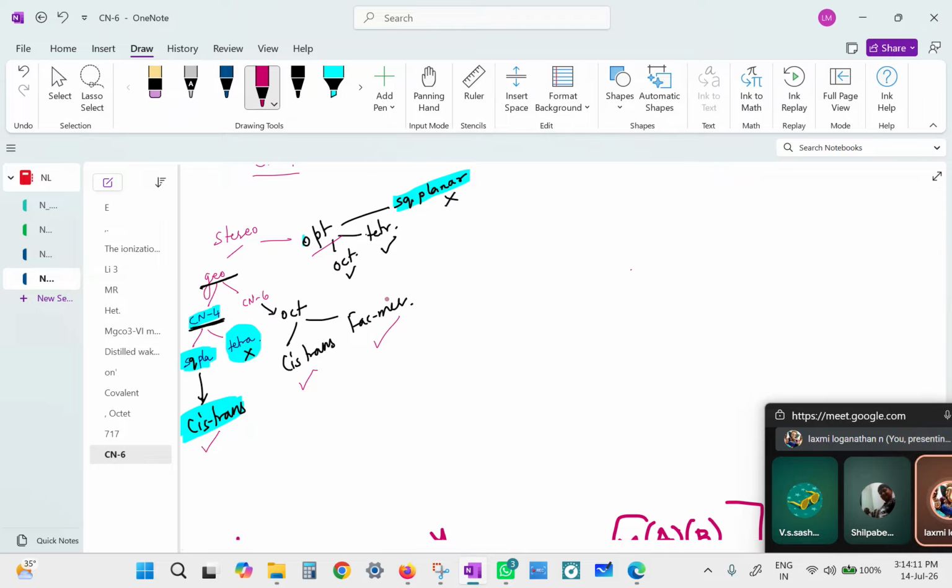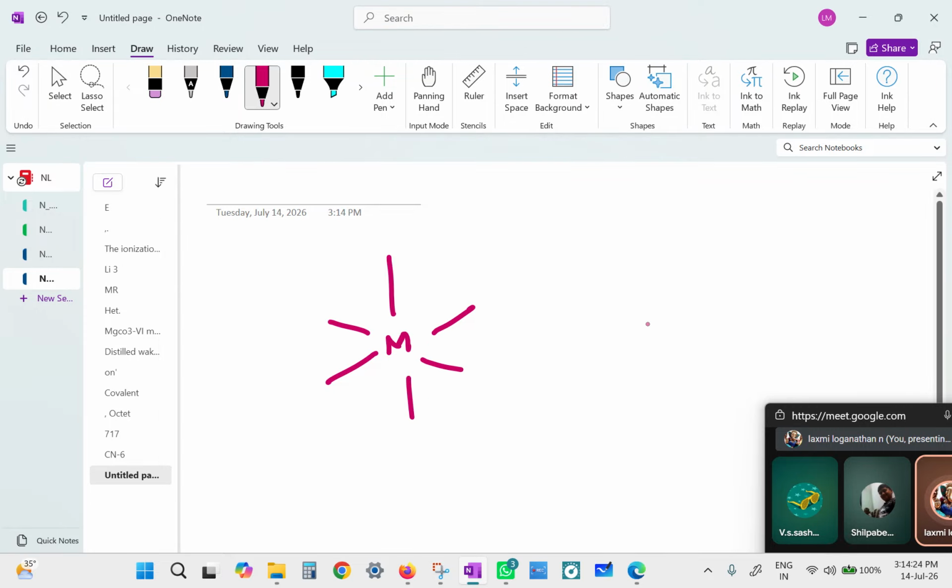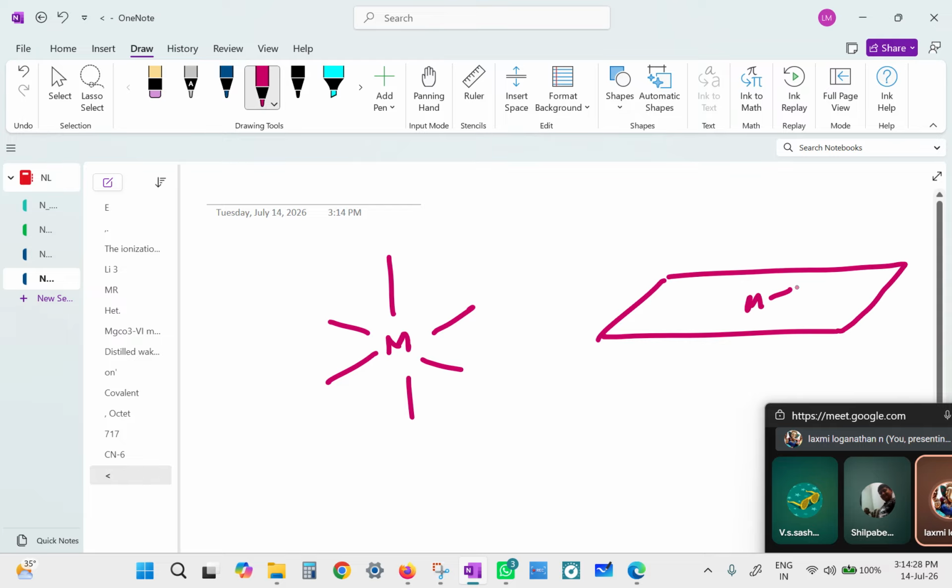Okay, coming now to the octahedral complex. So we will do the octahedral cis and trans. We are going to work on this again with 6 ligands. So the metal is placed at the center and there are 6 ligands. So how are these actually? We'll think of 4 ligands sitting with the metal on the same plane. One is on top and the other one is on the bottom side. Fine.